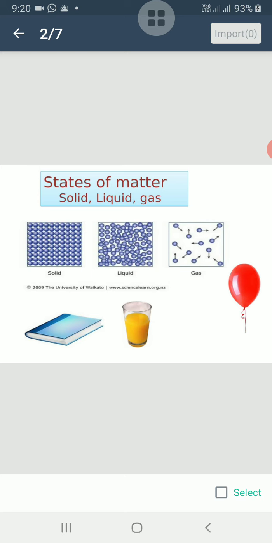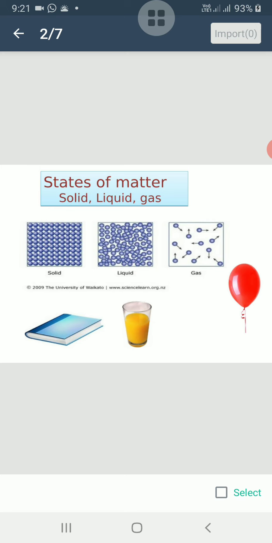In gases, the force of attraction between the molecules is very weak. So the molecules in gases are far apart from each other and they are free to move. This makes the gases flow easily and fill the container completely in which they are kept. So gases neither have a fixed shape nor a fixed volume. If we fill a gas in a balloon, it will take the shape of the balloon, and if we fill it in a tire, it will take the shape of the tire.